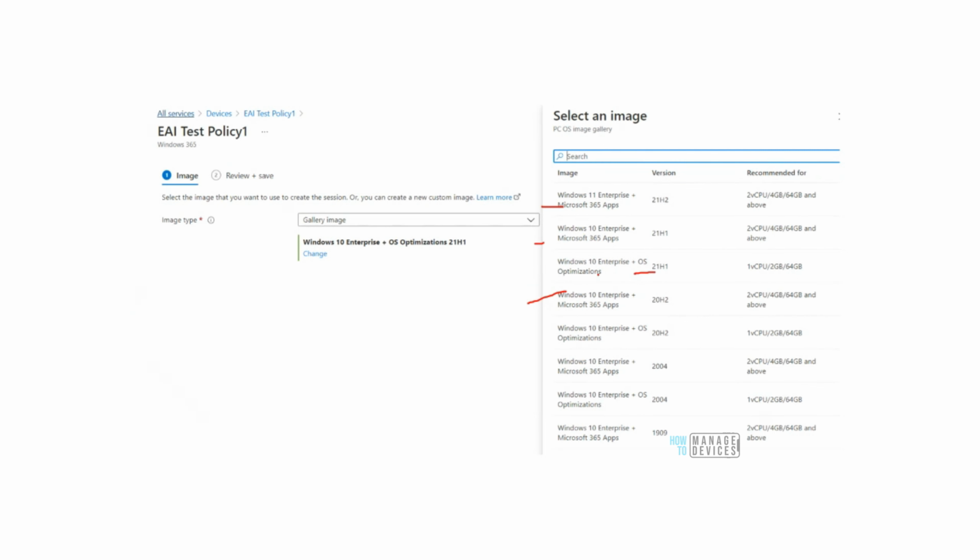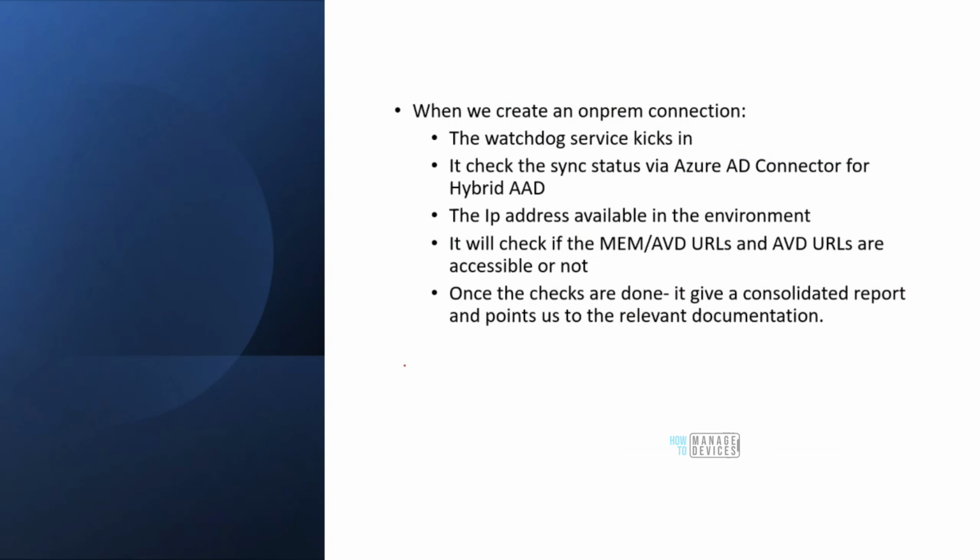Windows 10 with OS optimization, Windows 10 with M365 apps, Windows 10 with M365 apps and OS optimization, and so on, right? So we are going to select the image, and then we are going to deploy the provisioning profile to a user, right? And that user, if he has the license, he gets access to the virtual machine.